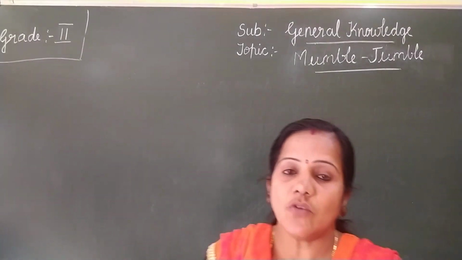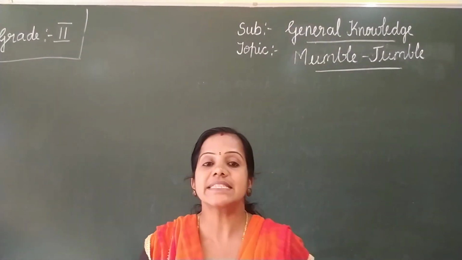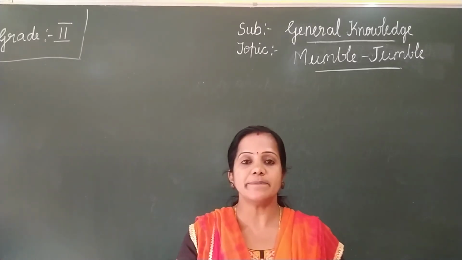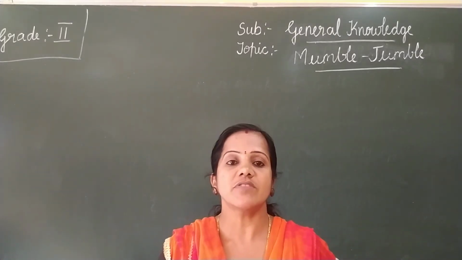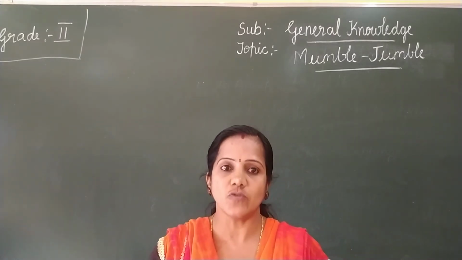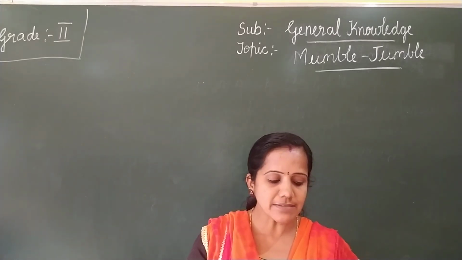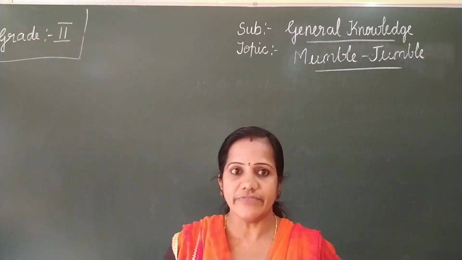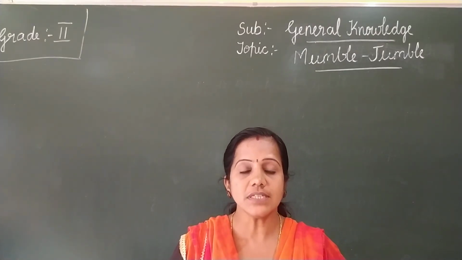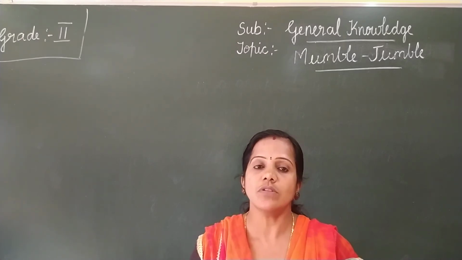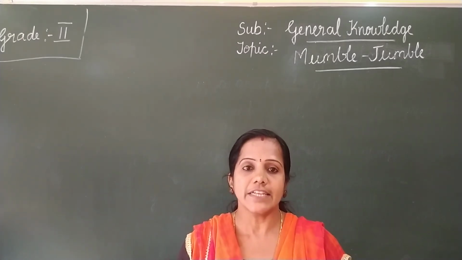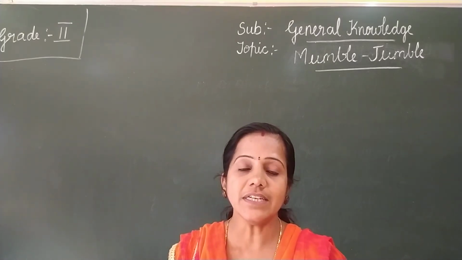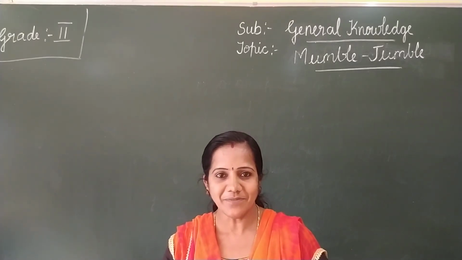So children, now we have completed lesson number 7 and lesson number 8. Lesson number 7, Aesop's Fables. In this we have learned some stories and the morals of those stories. And in lesson number 8, we have learned jumbled words. We have made the jumbled words into correct words. So write down all the exercises very neatly in your textbook. So it's time to end the session. In the next session we will begin a new chapter. Okay. Thank you.